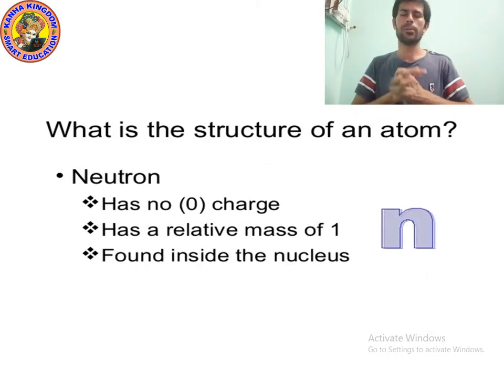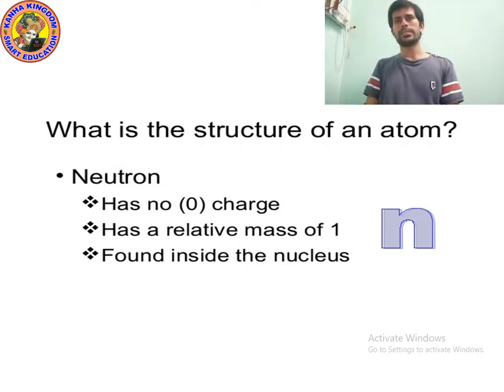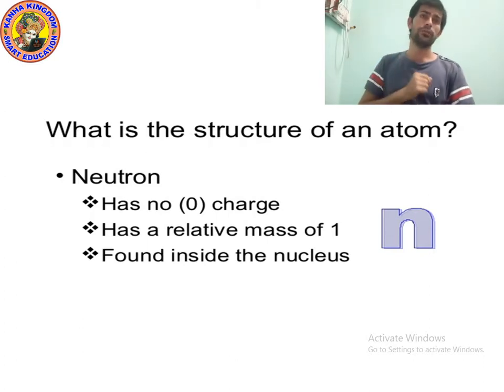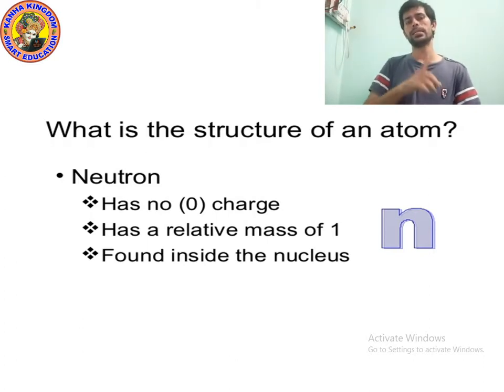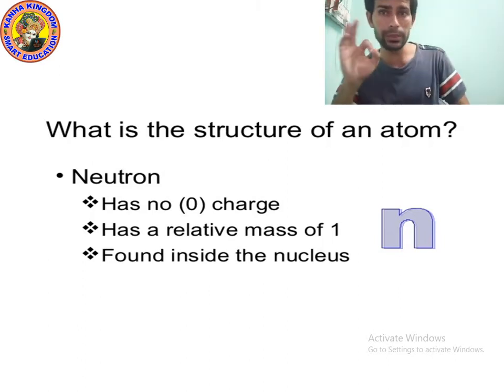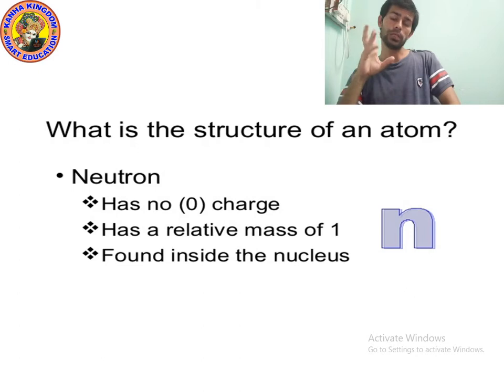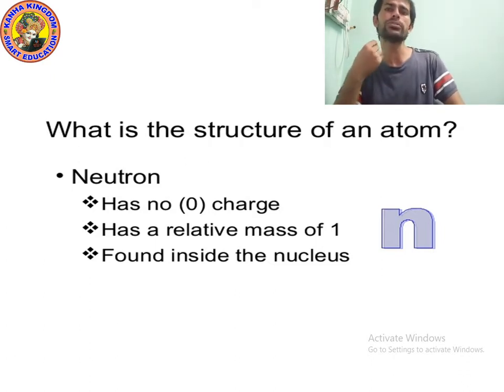Okay, now let's talk about neutron. We have been studying about the structure of atom. Now next topic is neutron. We know that proton has plus charge, means proton has positive charge. So proton is a positive charge particle. Now what charge is present on neutron? Neutron has no charge, zero charge. So that's why neutron is neutral.